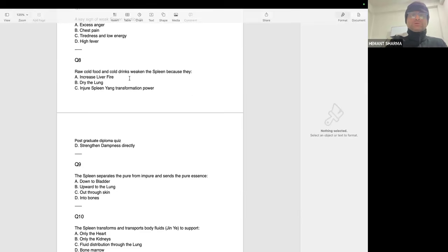So when the person is drinking cold drinks, taking cold food and raw things, like in Ayurveda, this is the rule that we should not eat raw salad after 4 p.m. or 5 p.m., means after evening. Why? Because the body has to put more effort to digest the raw salad.